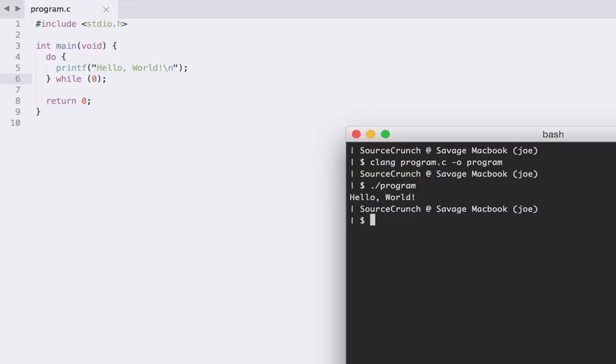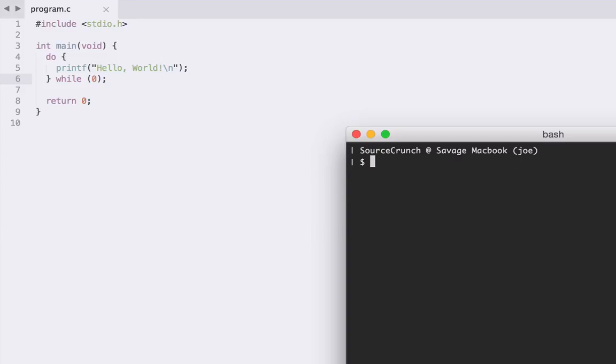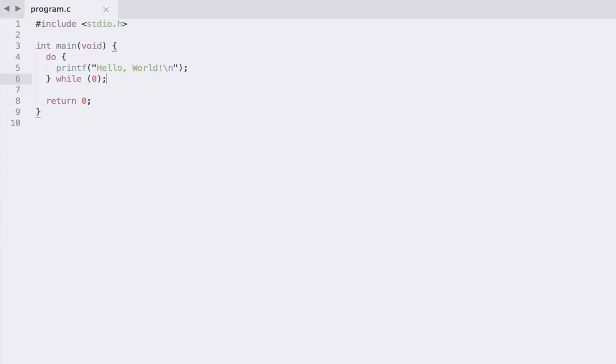There we go. Now let's try and end this video with a useful example. If we delete our do-while loop here, let's try and output a multiplication table from 1 to 12. If you don't know what a multiplication table is, the idea is that you have numbers going down and numbers going across, and then you can find the cell where they intersect to find what the multiplication of those two numbers is. This might be a slightly daunting task because we haven't really thought about iteration yet.